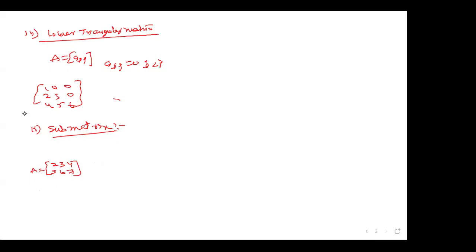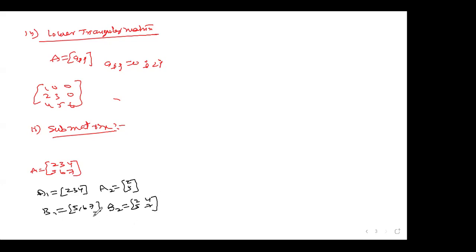What are the submatrices here? So many submatrices we can write. A1: I deleted the second row, 2, 3, 4. This is a submatrix. B1: 5, 6, 7, I deleted the first row. Or you can go for another one, I deleted the rest and took only 2, 5. Here B2: if I delete the first column and second column, 2, 5, 4, 7.